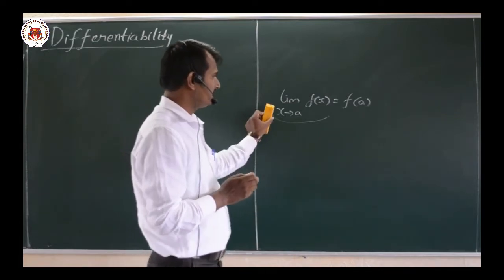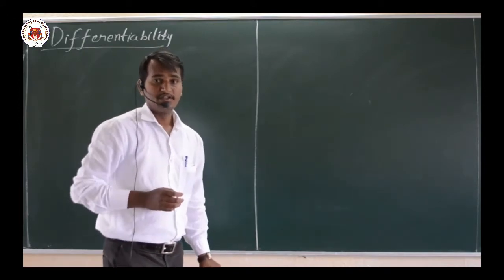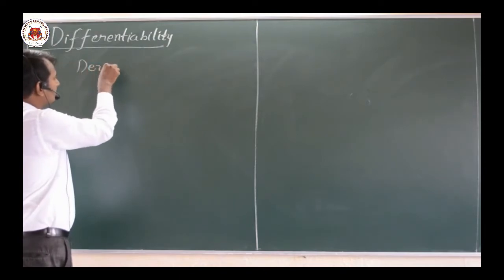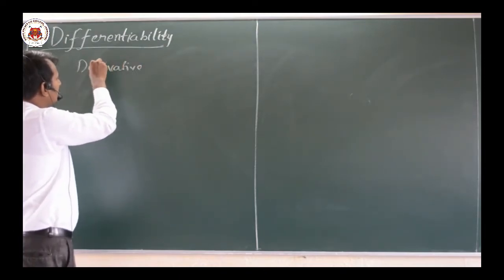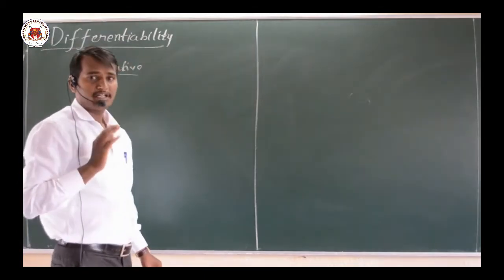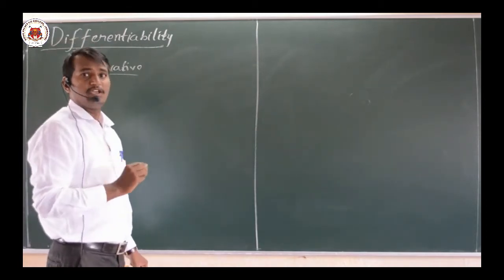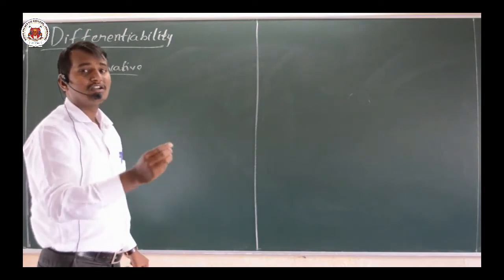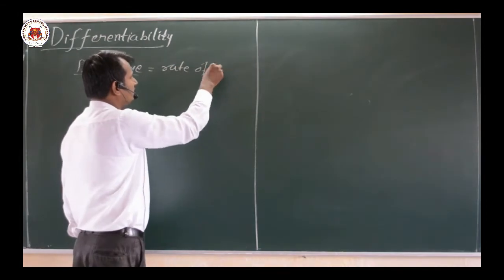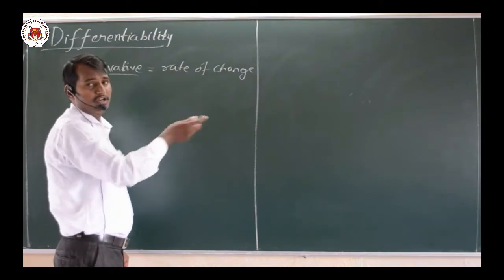Okay dear students, now let us start with the next very important thing, that is differentiability. Whenever the term comes to differentiability, we have to look at the derivative. Now what do you mean by derivative? Already in first PUC physics you might have learnt about the derivative. Derivative means a small rate of change of one quantity compared to another quantity, or simply rate of change.